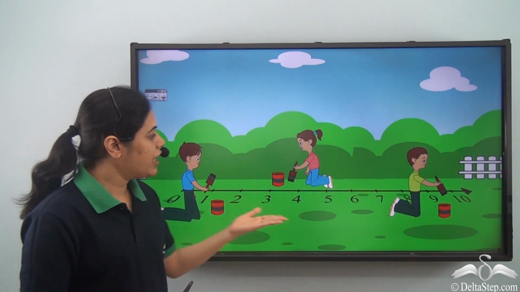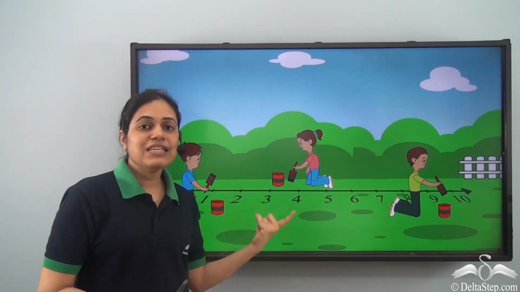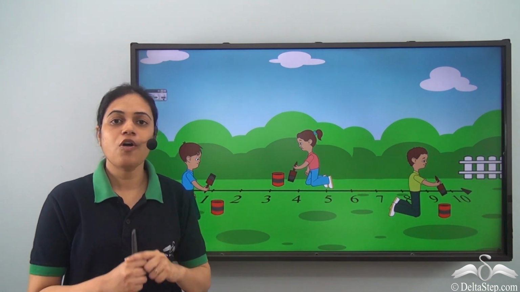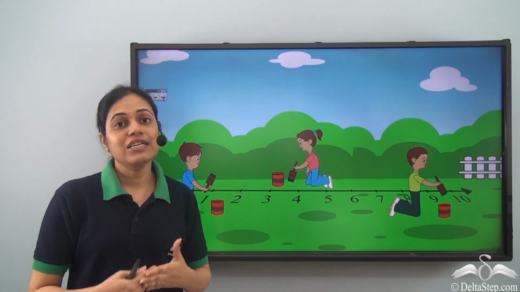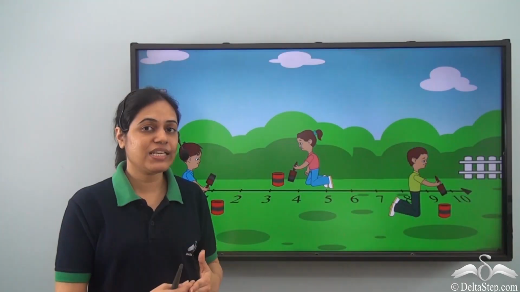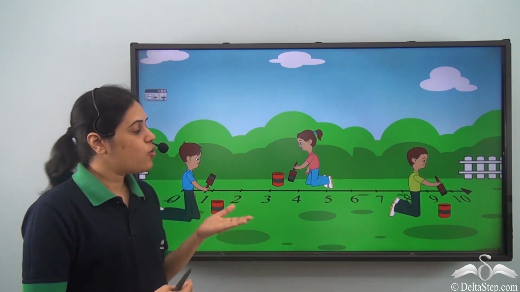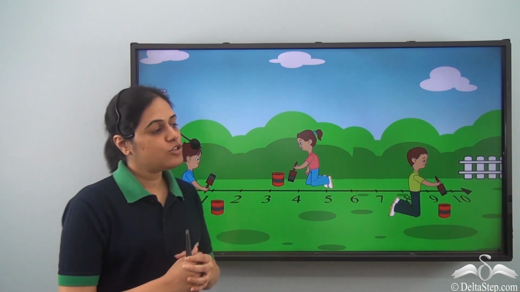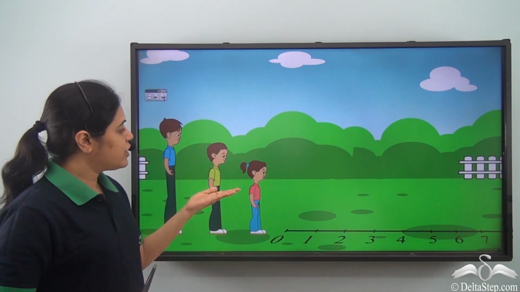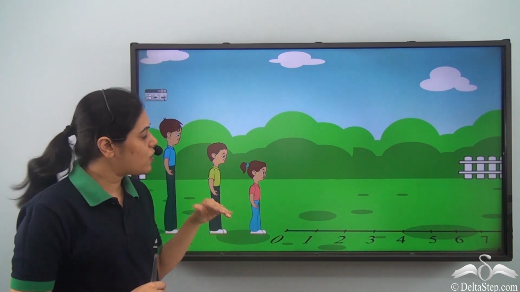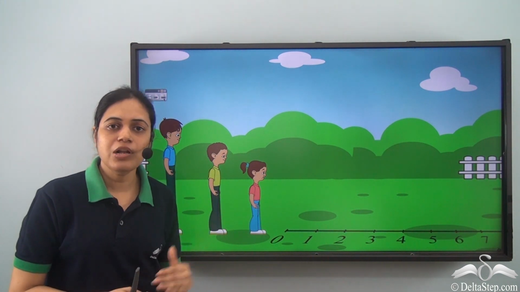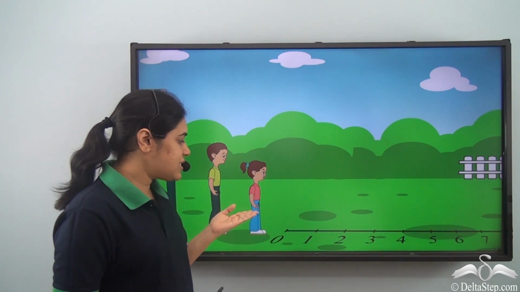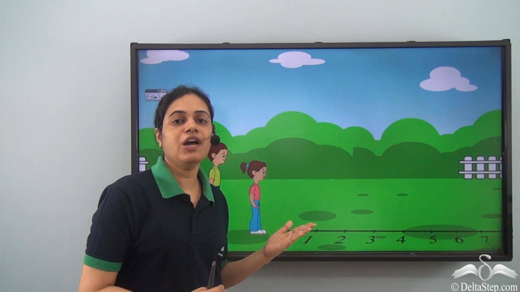So they drew a number line on the ground and they decided that each of them would take steps or walk on the number line, and they will see who can take a bigger step and who can walk on the number line quickly. So first it was the turn of this girl because she was the youngest among them all. So it was decided that she will start. So this little girl started walking on the number line.